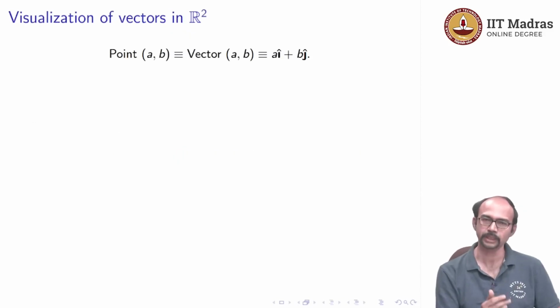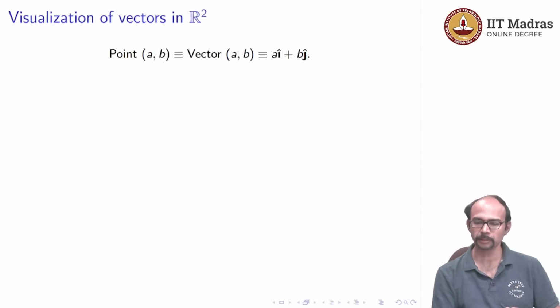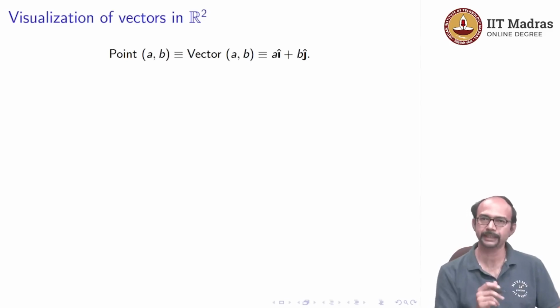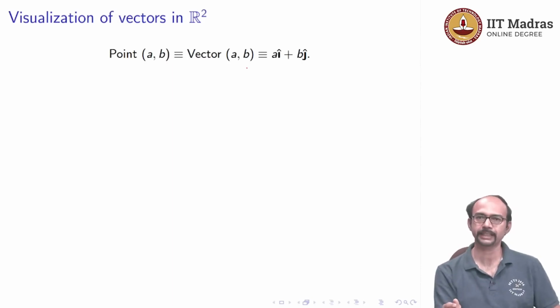Okay. So let us talk about visualization of vectors. Maybe this is something some of you have possibly seen before. So in R2, so let us start with R2. In R2, we have points which come with a bracket and two numbers with a comma in the middle. So the point a, b, we can instead think of this as the vector a, b, right. A vector is just a list after all, and the notation is that you put brackets and you have two numbers and a comma in the middle if it has two coordinates. So we can instead think of this as the vector a comma b.